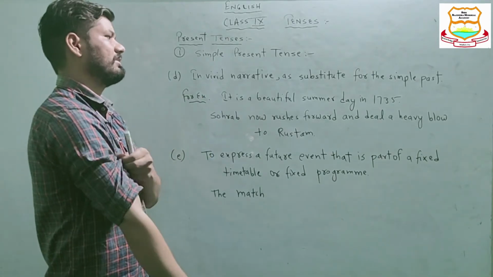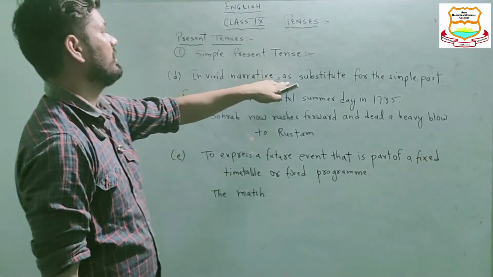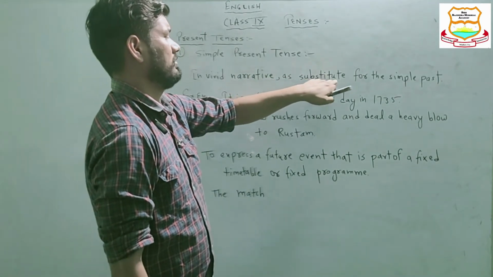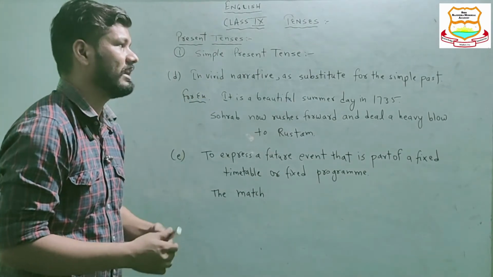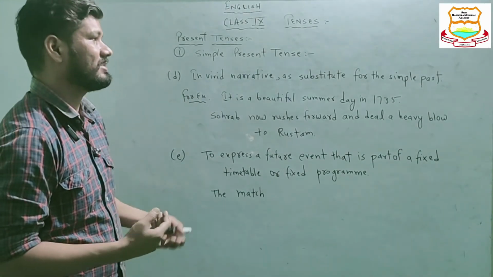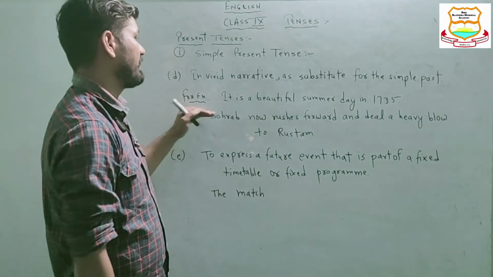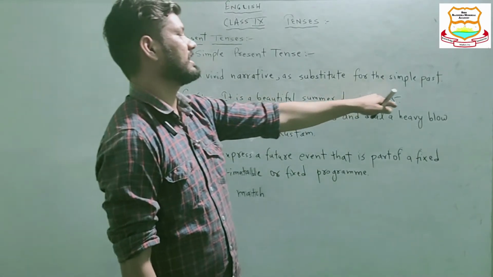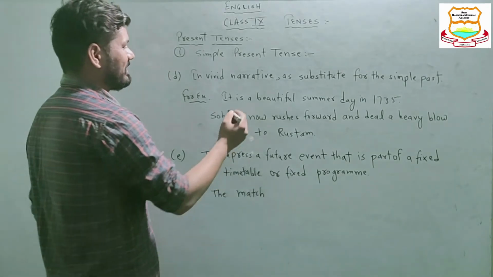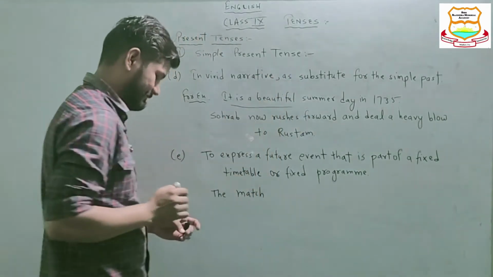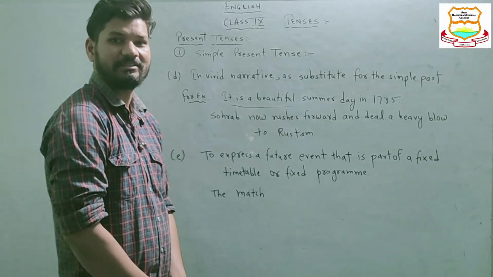Okay, you all are acquainted with this word narrative, and there is storytelling. As a substitute for the simple past in vivid narrative, simple present tense is used. For example, "It is a beautiful summer day in 1735." Now from this, "it is a beautiful summer day," represents the present tense.